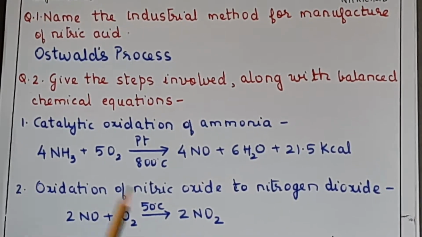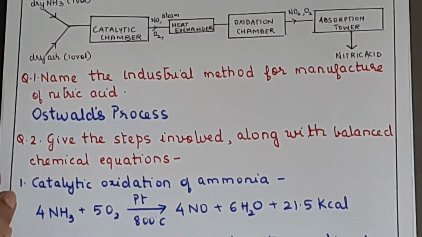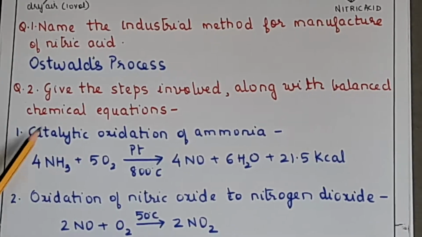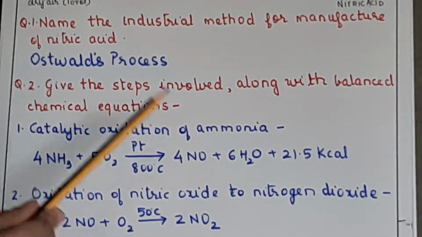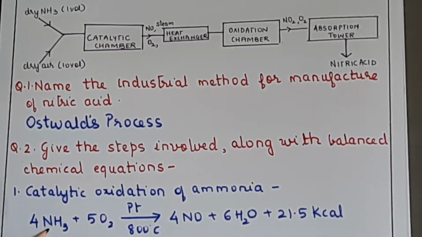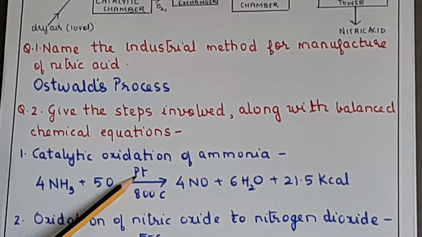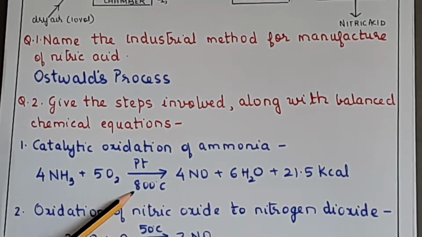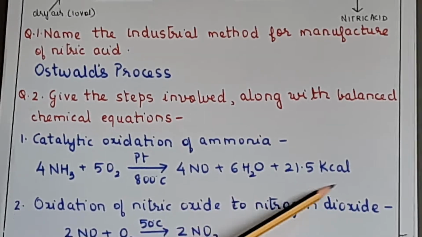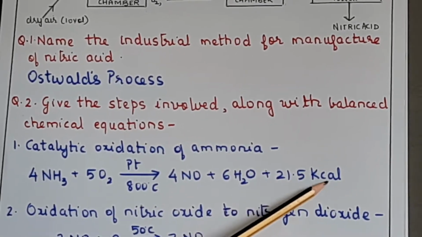Okay, so the name of the method is Ostwald's process, and just try to understand what the steps involved are. The first step is the catalytic oxidation of ammonia, which takes place in this catalytic chamber. So 4 NH3 plus 5 O2 in presence of platinum as a catalyst at 800 degrees Celsius will give you 4 NO plus 6 H2O, and it is an exothermic reaction, so it is plus 21.5 kilocalories.